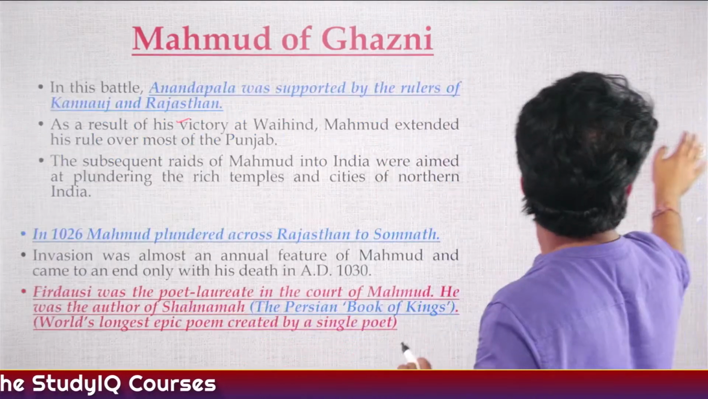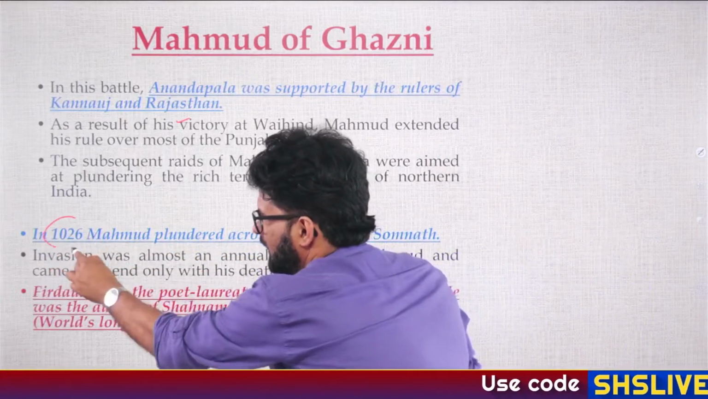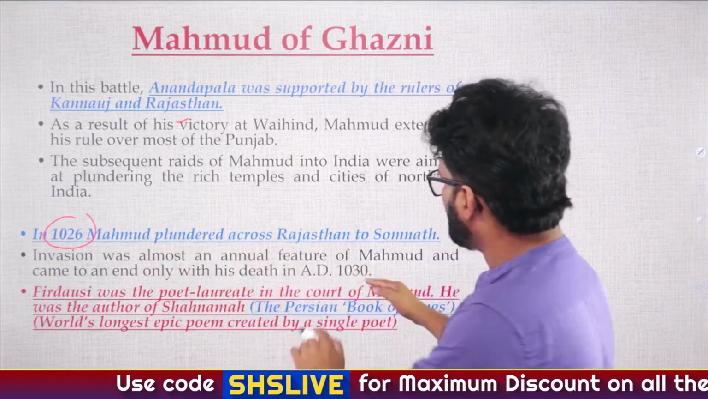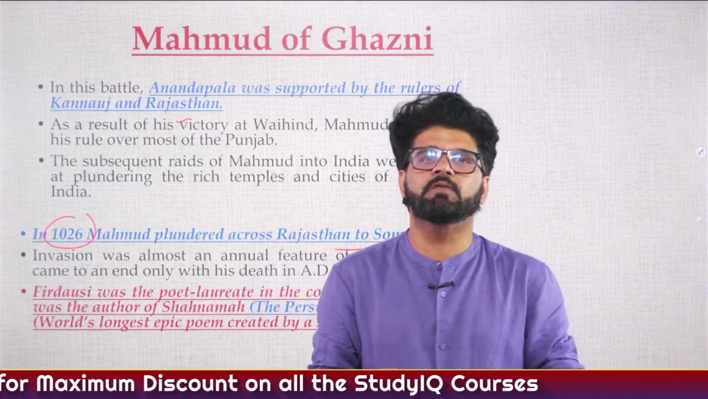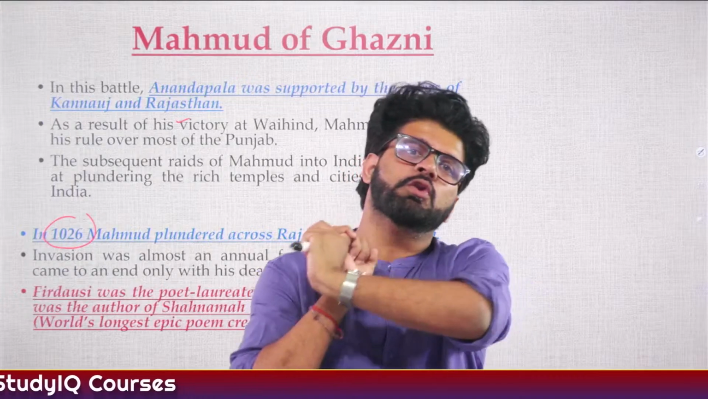Fine, sir and ma'am. So that is what is written here. And in 1026, the year at which we are saying the Hindu Shahi dynasty ended, Mahmud plundered across Rajasthan to Somnath. And we have discussed this when we were talking about Mahmud of Ghazni. Two people you associate with him. One is very, very important. We cannot forget that guy.